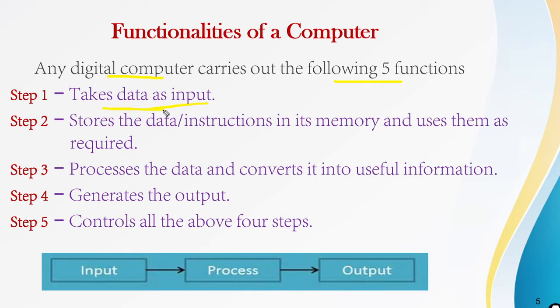First we give the input, and next it stores the data in its memory and uses it as required. We can store data, and when required it can be accessed from that memory. It processes that data, converts it into useful information, generates the output, and controls all the above four steps. These five functionalities are performed by any digital computer.